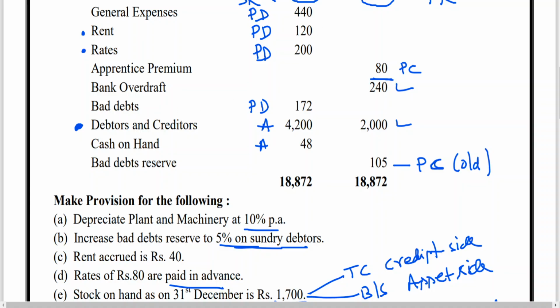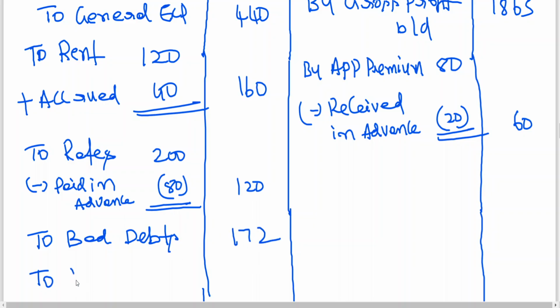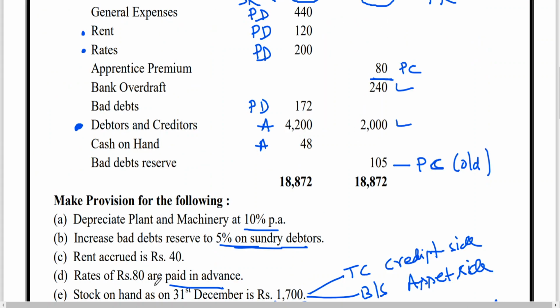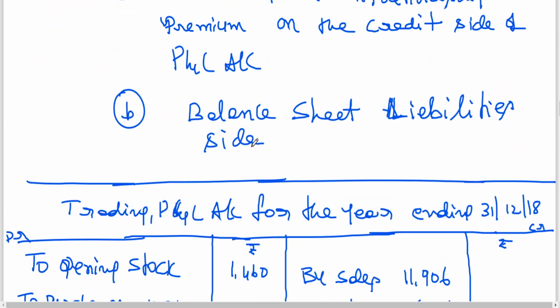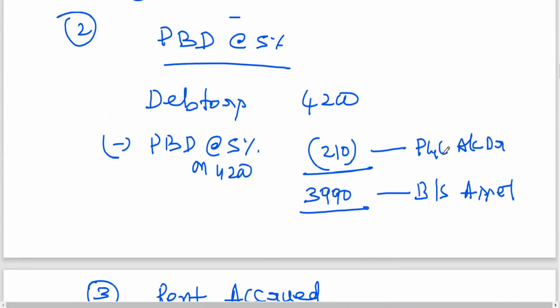Then after that, bad debts. Bad debts are 172. And I have told you that provision for bad debts we have calculated, which is 5% on debtors. Here I have shown 210 rupees, P&L account debit side.